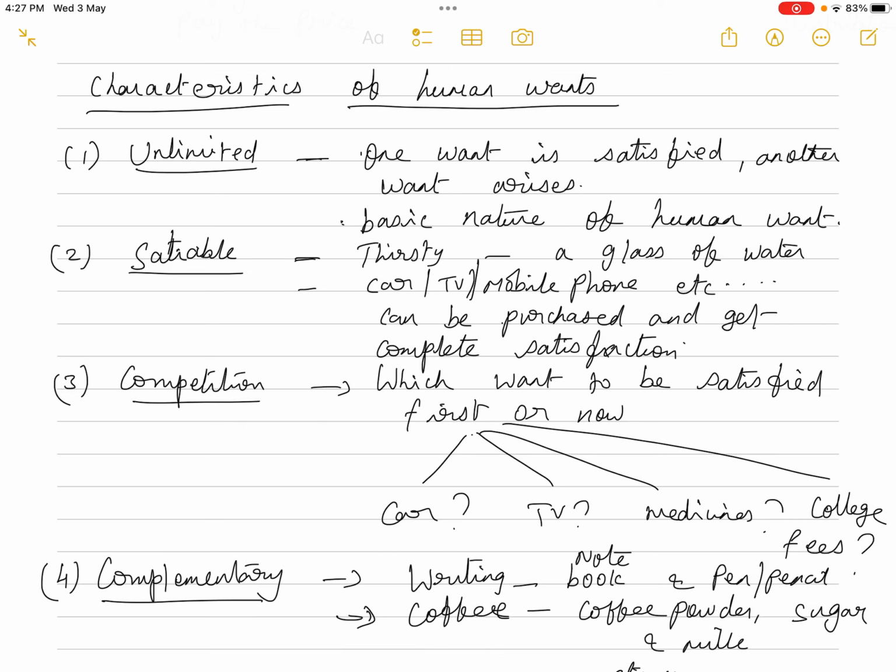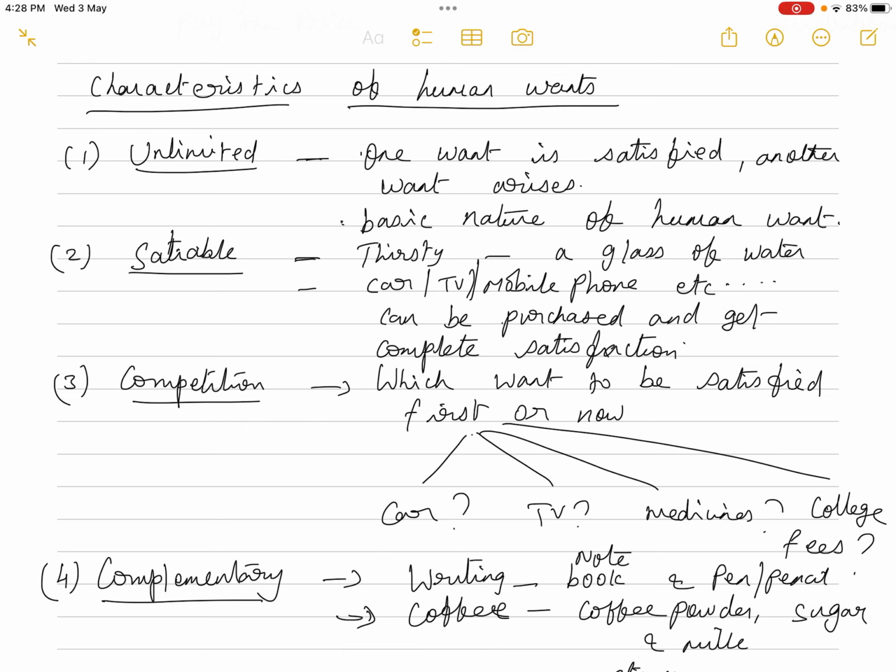The second one is college fees. The third one is maybe a car or TV. So we will arrange in the order of priorities, depending upon the urgency. That is what is known as the scale of preferences. Now, all these wants, to purchase a car, to purchase a TV, to purchase the medicines, to pay the tuition fees to the college, are competing with themselves: which has to be satisfied first and which has to be postponed. So that is competition.